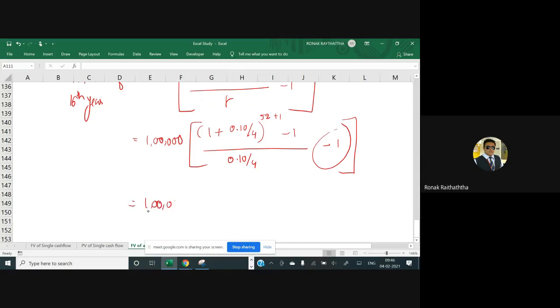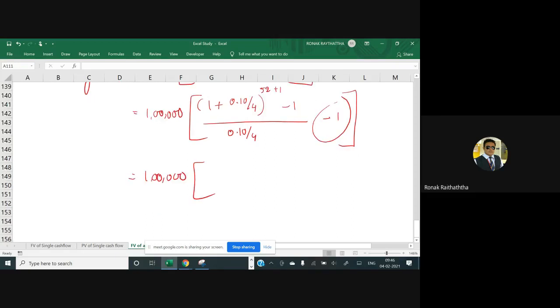So equal to 1 lakh raised to 53, and people would be stuck there, I know. So I have 1.10 divided by 4. So that's going to be 1.025 raised to 53, like this, minus 1 divided by again 0.025.